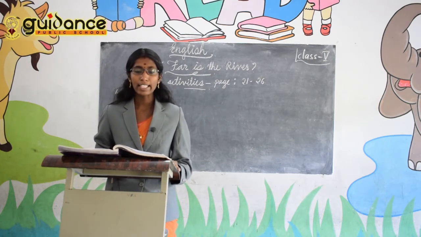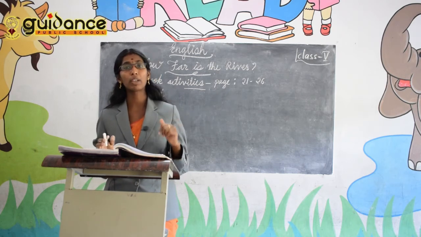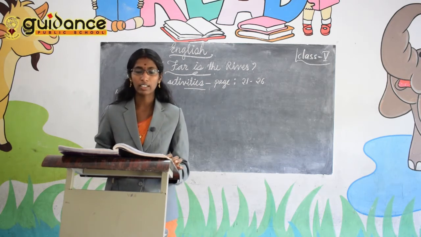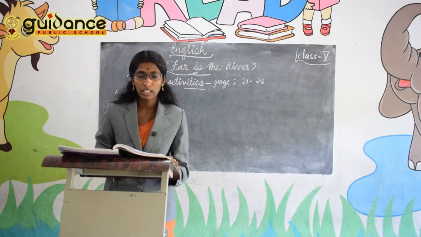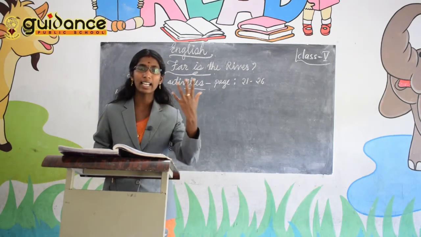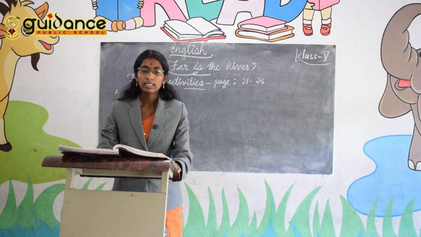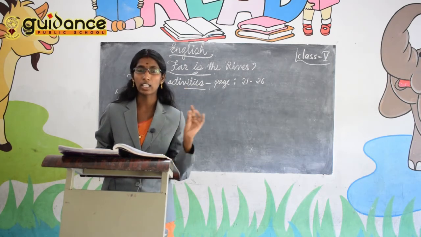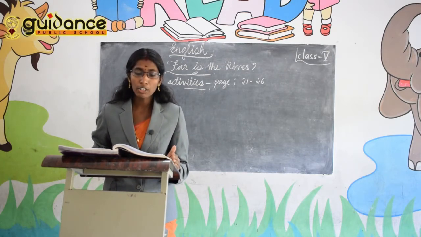Next one, the age of the village boy. The age of the village boy, not the boy in our story, the village boy who came with the sheep. True or false? No. The age of the village boy is not told in the story. The next one, the outfit the village boy wore. About the dress that the boy wore. No, it's wrong. Then the 12th one, the name of his school. Whether he is studying, or whether anything about his education is told in the story. No, it's wrong. Then the next one, the sound made by the river.